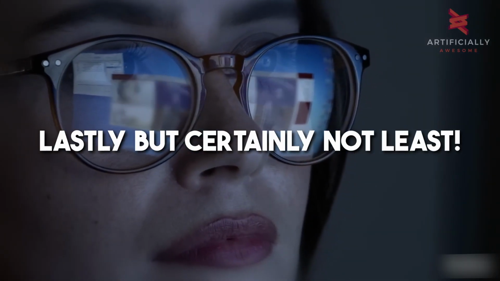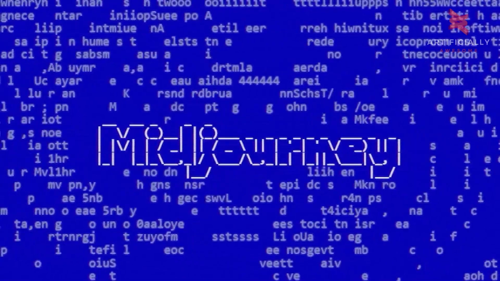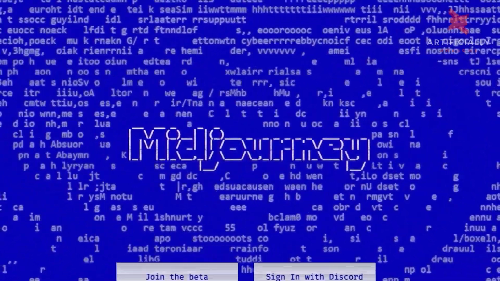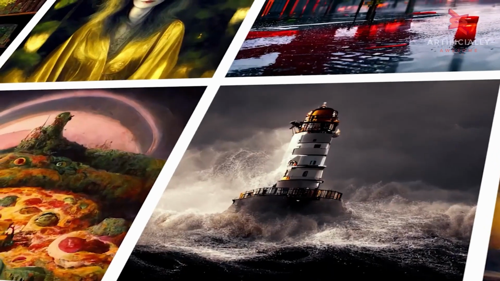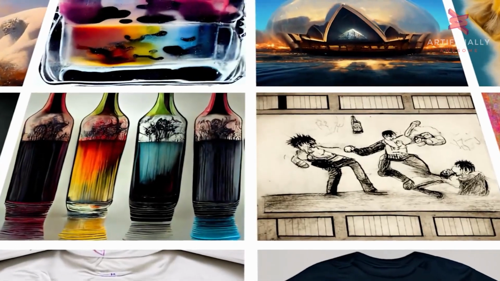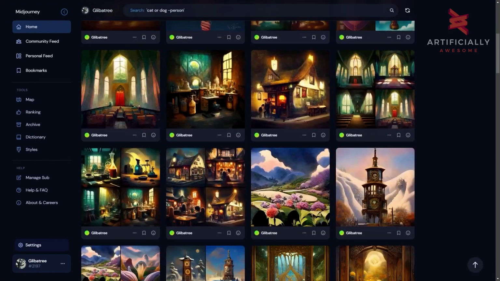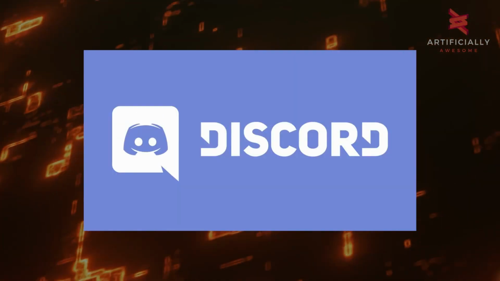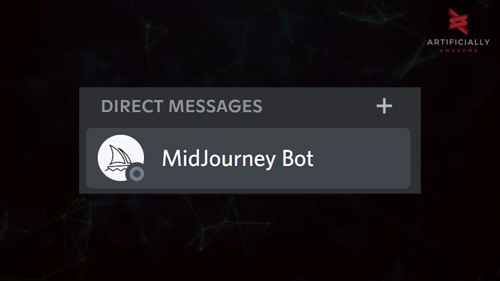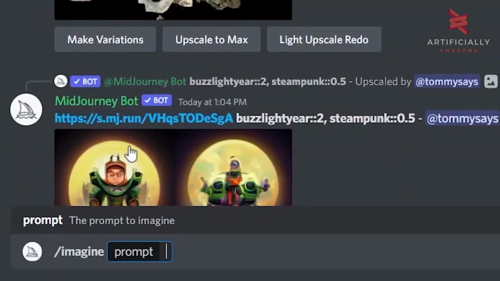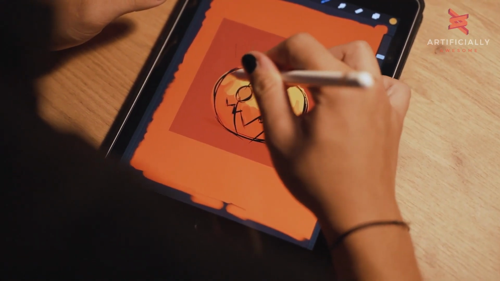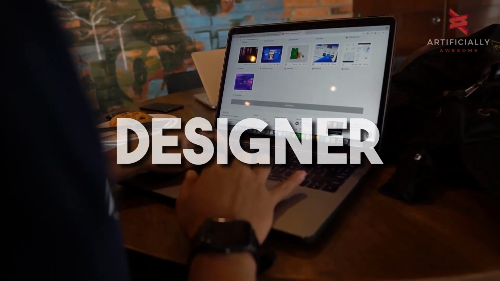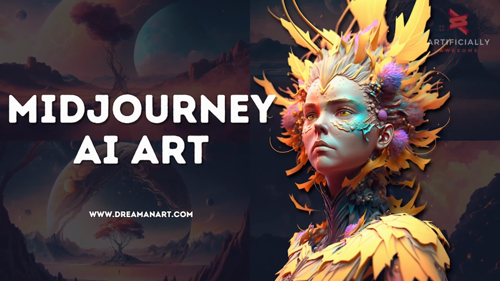Last but certainly not least, we have Midjourney. Midjourney is an AI program that stands out for its ability to generate images from natural language descriptions. This puts it in the same league as DALL-E and Stable Diffusion in terms of capabilities. But what sets Midjourney apart is its unique integration with Discord. Midjourney allows you to create artwork using Discord bot commands. This makes it an exceptional tool for rapid prototyping and conceptualization of artistic ideas. Whether you're an artist looking to experiment with new concepts or a designer needing to quickly visualize an idea, Midjourney can be a game changer.